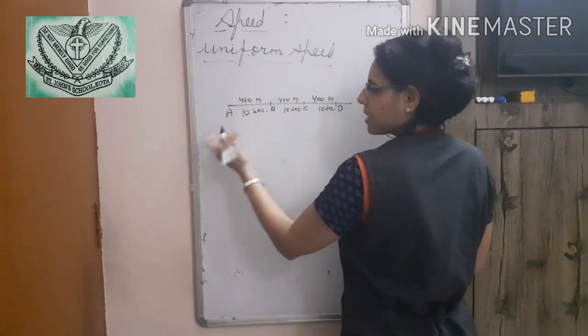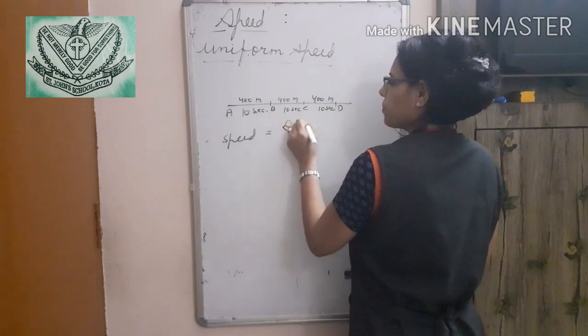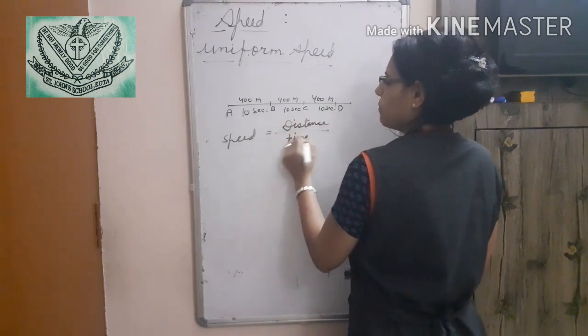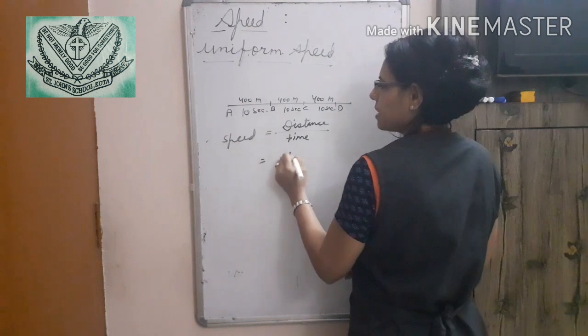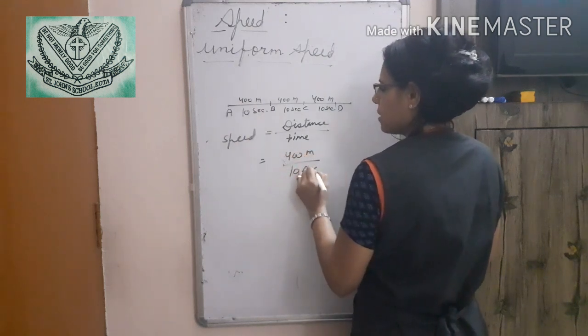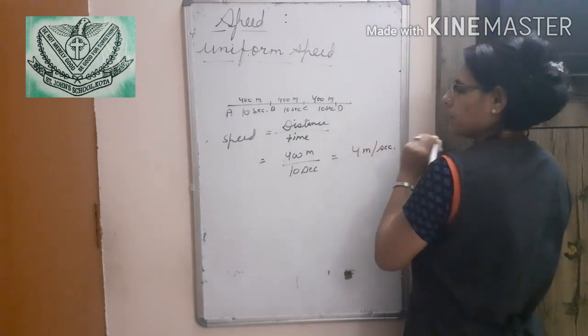So for the first case, we will see speed is equal to distance upon time. We can see distance 400 meters upon 10 seconds. So 40 meter per second.